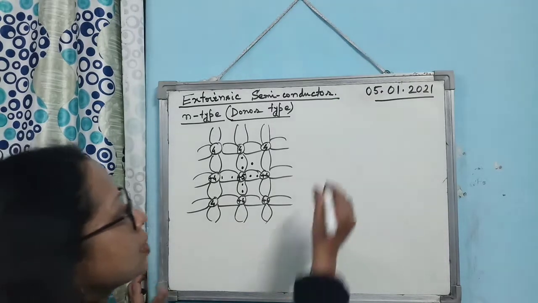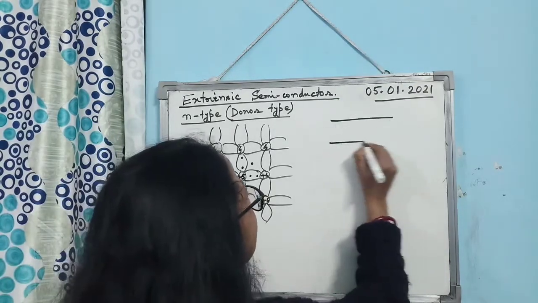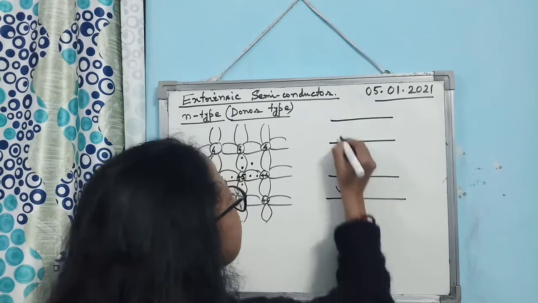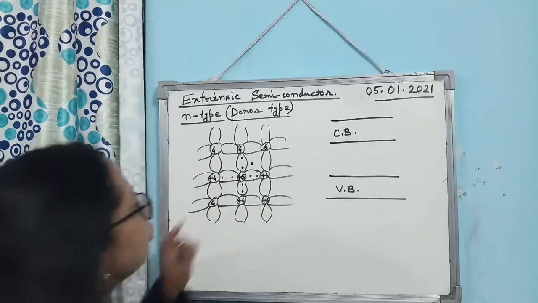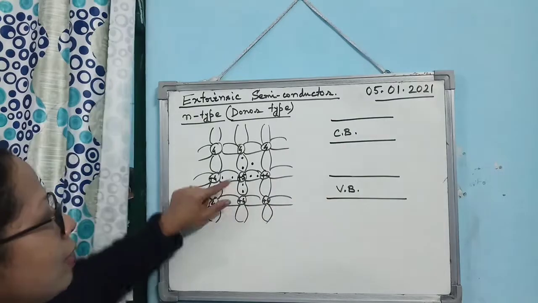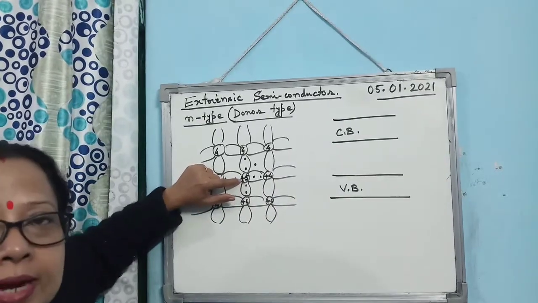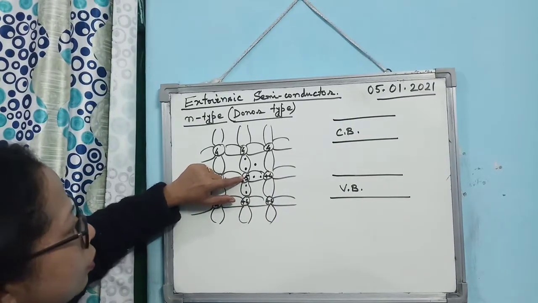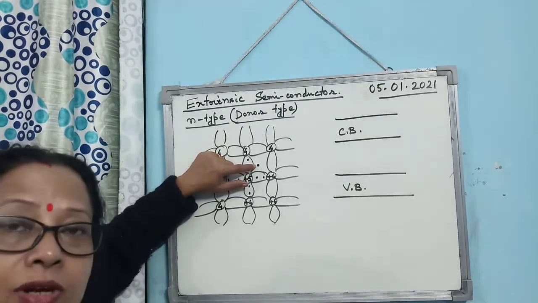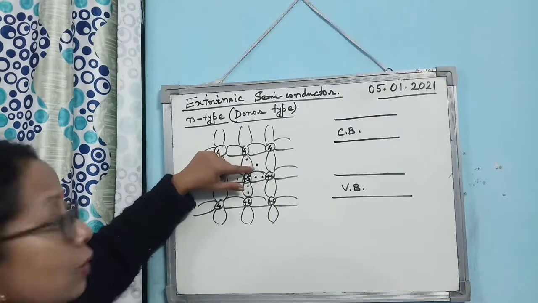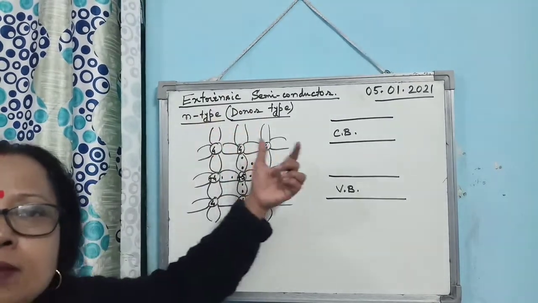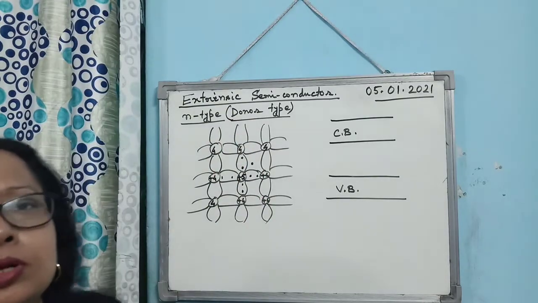to the nucleus, it can easily jump to the conduction band just by absorbing a little bit of energy. Alright. So if you consider the conduction band and valence band, this is the conduction band and valence band of the germanium intrinsic semiconductor. Now what you have done? You have added one pentavalent impurity atom. So, due to this pentavalent impurity, one electron is extra, and this electron is loosely bound. So, what will happen? This electron can become free very easily by absorbing a very little amount of energy.